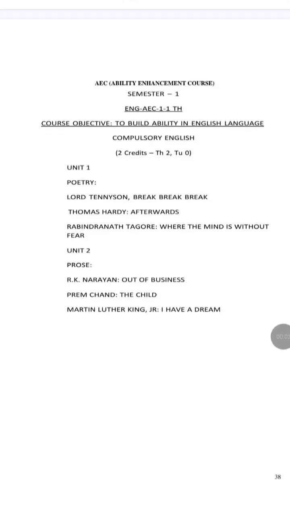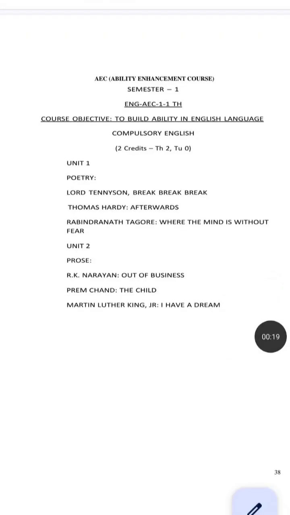So let's discuss the semester 1 syllabus for the new batch that is going to start from the year 2025. So first of all, for all semester 1 students, for BA, BSc, BCom, you have this compulsory English paper